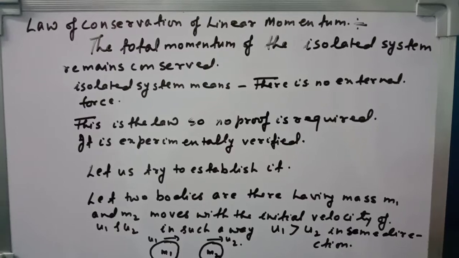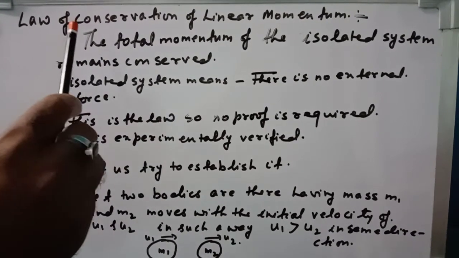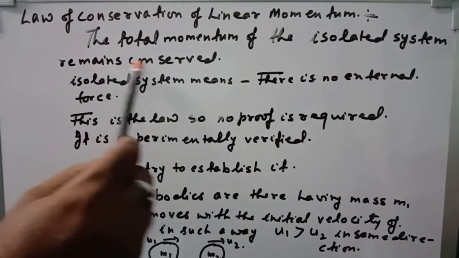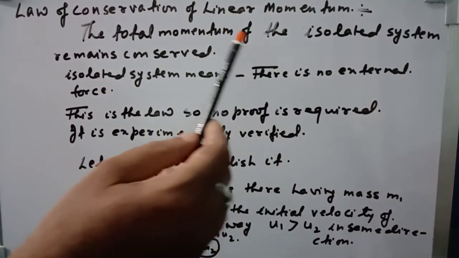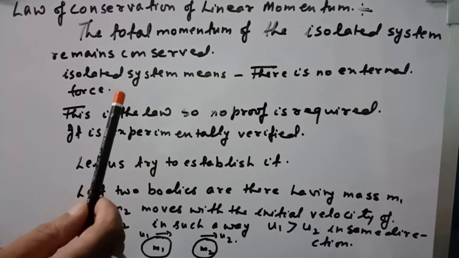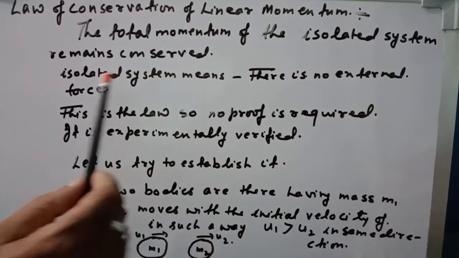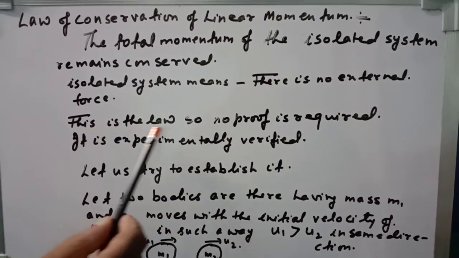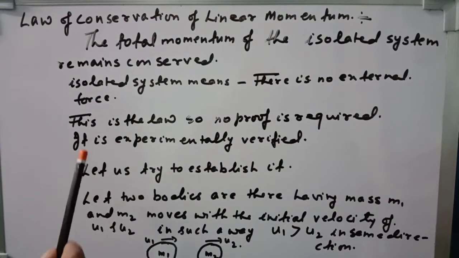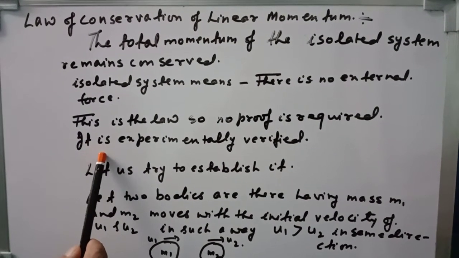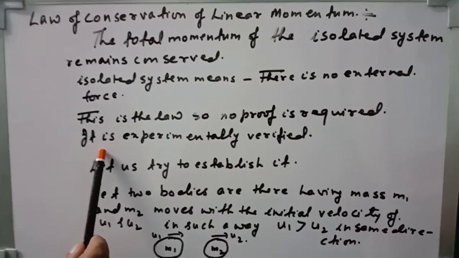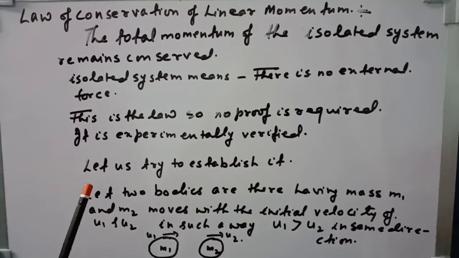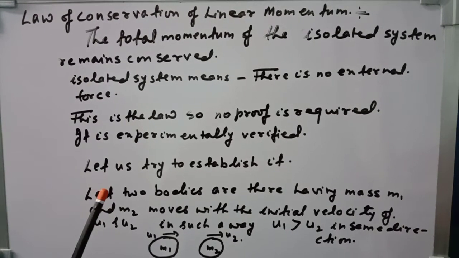So the law of conservation of linear momentum states that the total momentum of an isolated system remains conserved. Here an isolated system means there is no external force acting on that system. Since this is a law, no proof is required. It is experimentally verified again and again in laboratory situations. Now we will also establish it within the experimental condition.